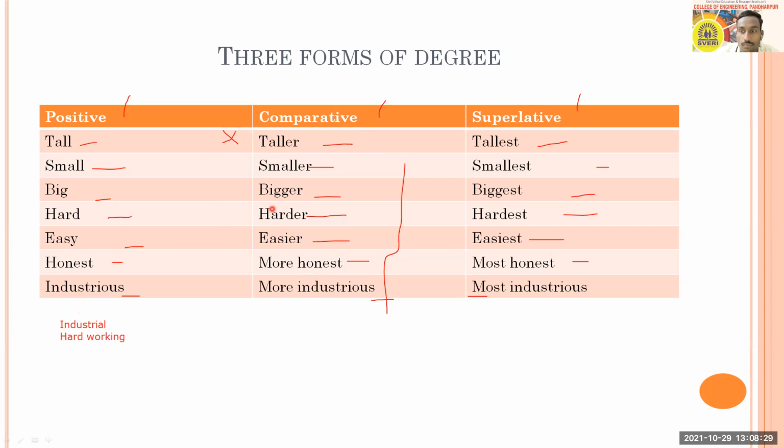Many, more, most, sir. Okay, yes, you're right. Many, more, most, or it can also be much, more, most. Okay, good. Long, longer, longest. Yes, that is also long, longer, longest. Heavy, heavier. Yes, heavy, heavier, heaviest. That is also good. Good, better, best. Yes, you're right. Good, better, best.